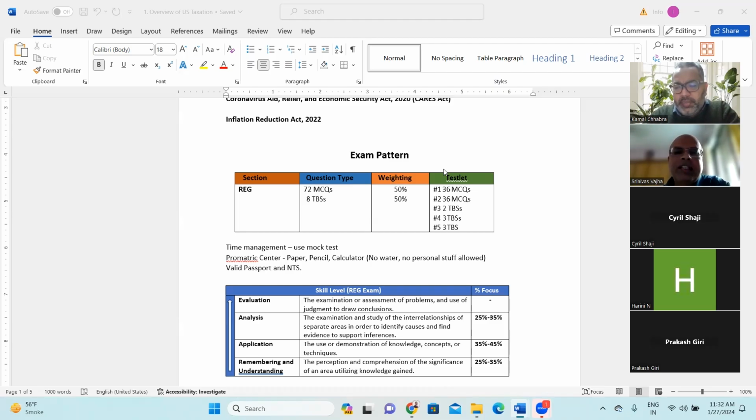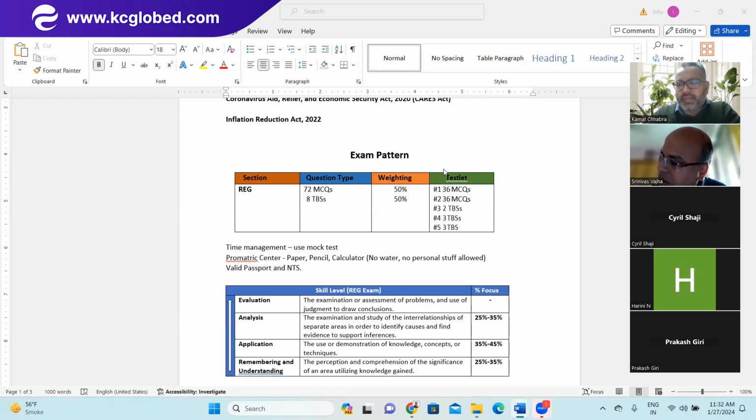How much time should we take for the third testlet? It will be 30 minutes total. One simulation takes 10 to 15 minutes, so 20 to 25 minutes for two simulations.